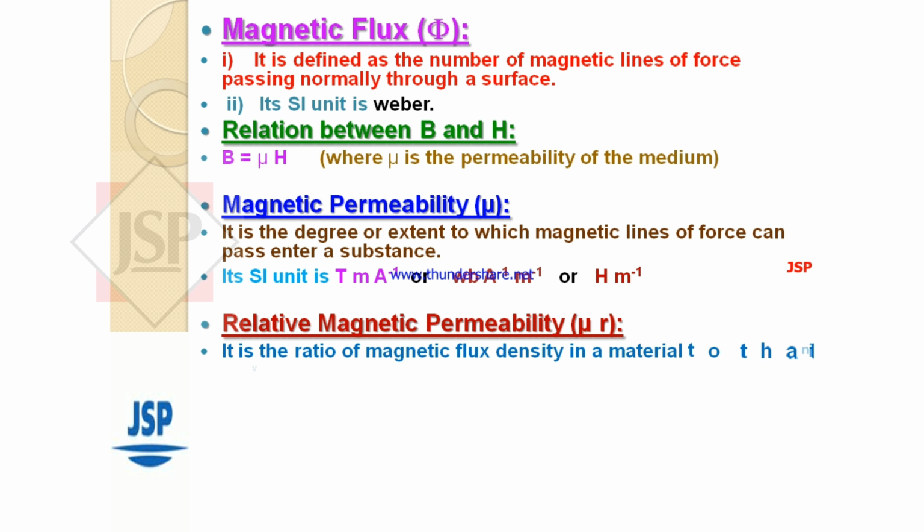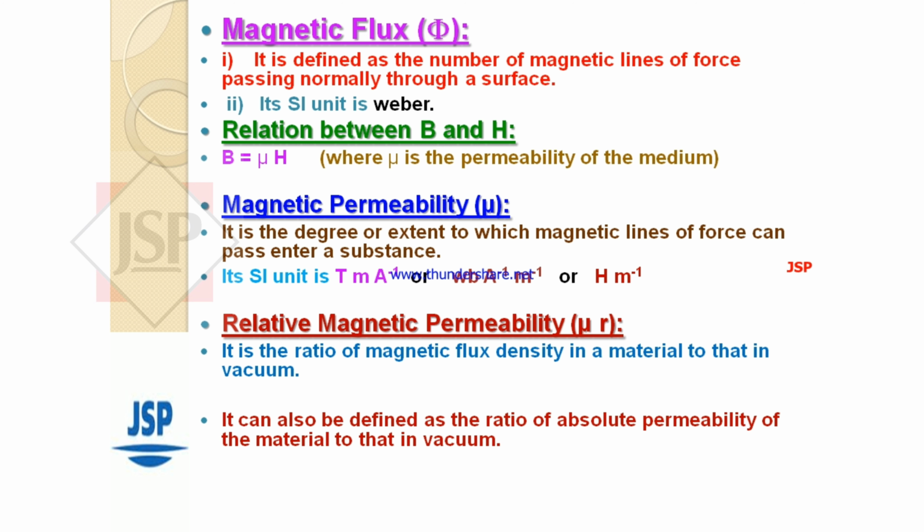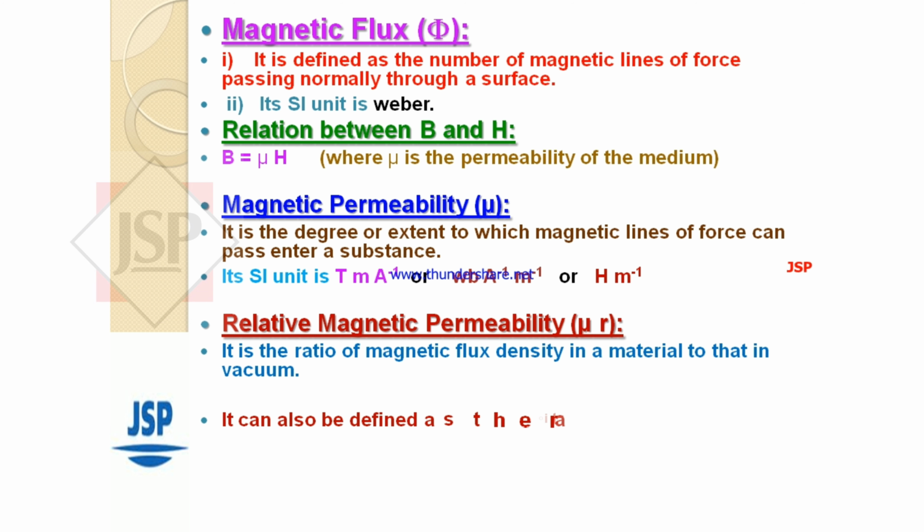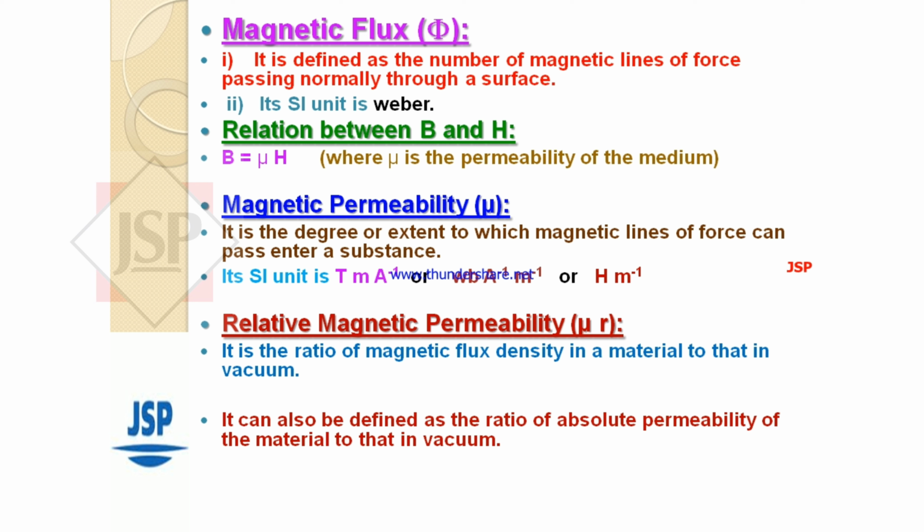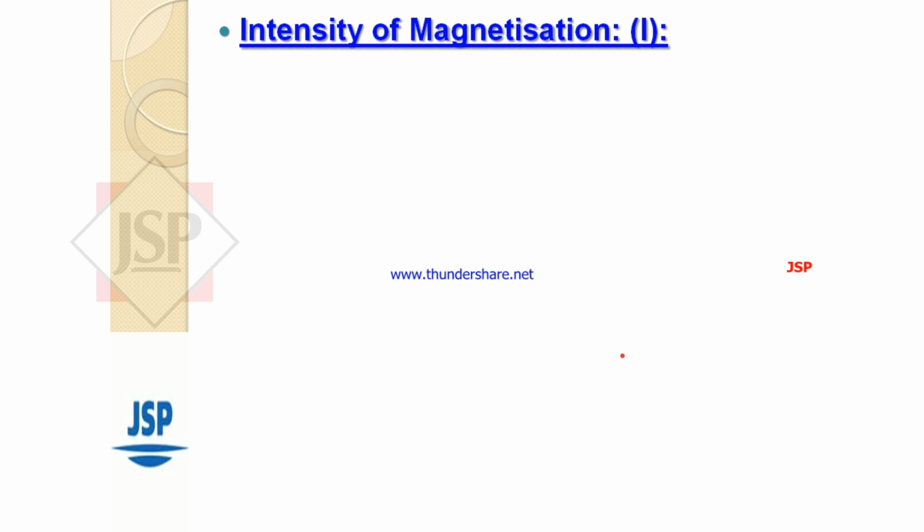Relative magnetic permeability mu R. It is a ratio of magnetic flux density in a material to that in vacuum. It can also be defined as the ratio of absolute permeability of the material to that in vacuum. mu R equal to B by B naught or mu R equal to mu divided by mu naught.